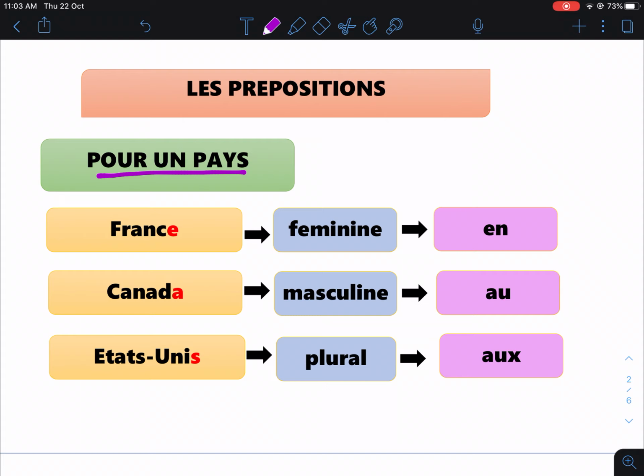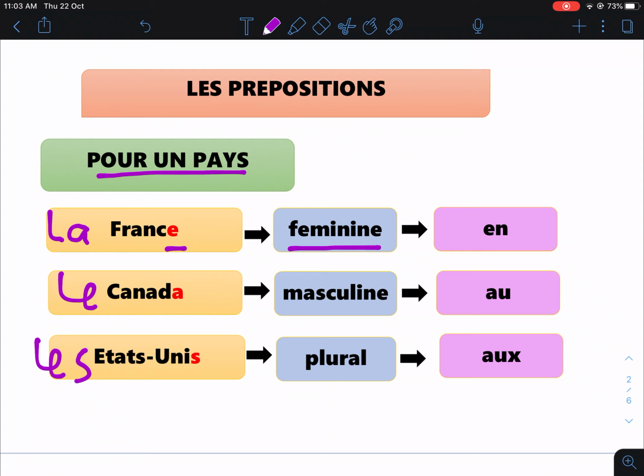Okay, you have the first one, France. Second one is Canada. And the third one you have États-Unis. Well, you have it la France, le Canada, les États-Unis. Okay? Well, let's look at the spelling. We know that when it ends with an E, like here, France, it is feminine form.